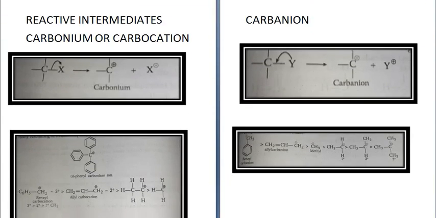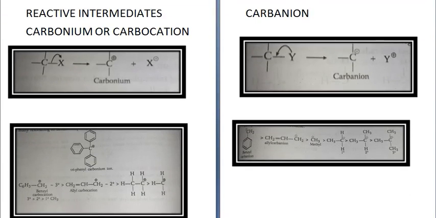Now in reaction intermediates, first is carbonium or carbocation. Species in which carbon atom has positive charge is called carbonium. So it acquires the positive charge by giving its electron to the atom attached to it. In this case it has given the electron to X. X becomes negatively charged, and this carbon with positive charge is called carbonium. Now in carbonium ion, carbon atom is sp2 and it has a planar structure with bond angle of 120 degrees.